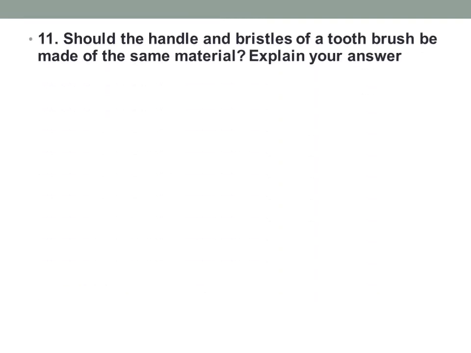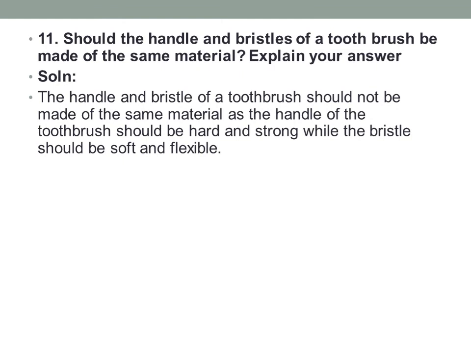Should the handle and bristles of a toothbrush be made of the same material? Explain your answer. So here the answer should be that the handle and bristles of a toothbrush should not be made of the same material, as the handle of the toothbrush should be hard and strong while the bristles should be soft and flexible. So you should not make both the things of the same material. And we all know bristles of toothbrush are made from nylon.